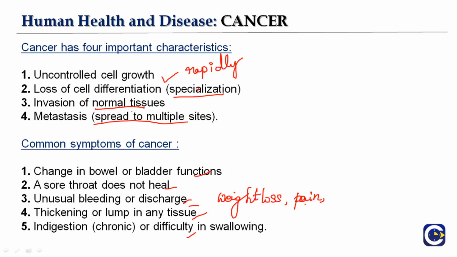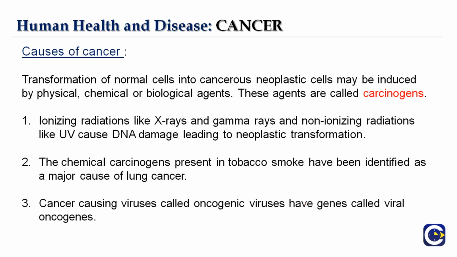So these are the common symptoms here. Okay, so now we will see what are the causes of cancer, what are the reasons why we get cancer. So what causes cancer? Cancer is caused by accumulated damage to genes. Such changes may be due to the change or the exposure to cancer causing substances.